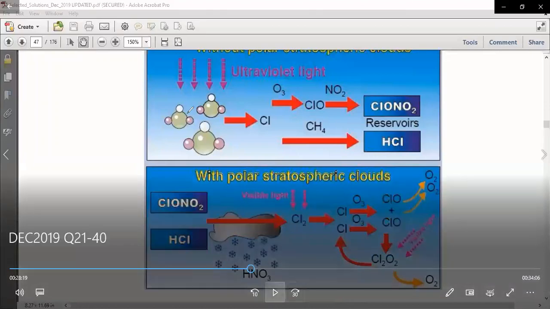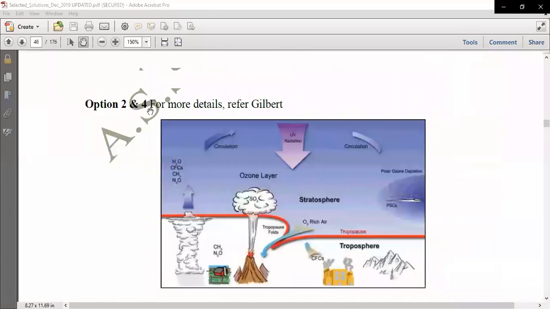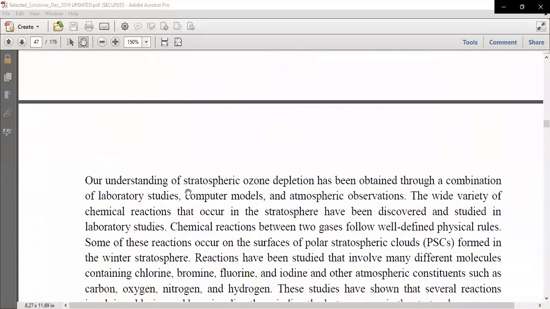Let's start. Now we know that for question number 29, the correct answer is second and fourth. Both are correct. So both second and fourth is the correct answer for question number 29. Details have been given in the solution, one can refer to them also. Now let's move to the next question, which is question number 30.